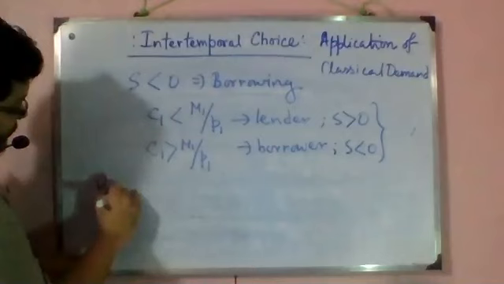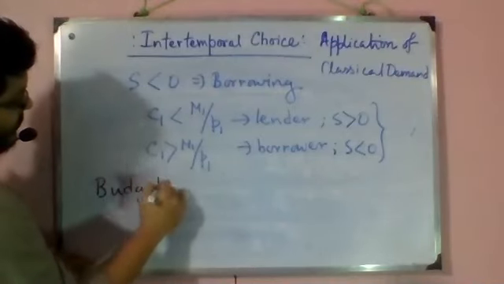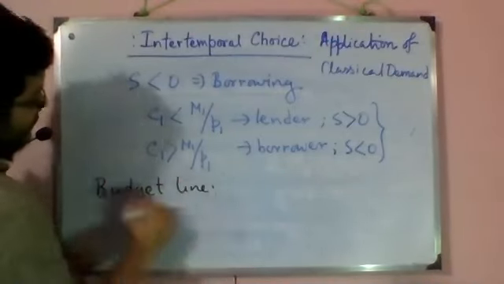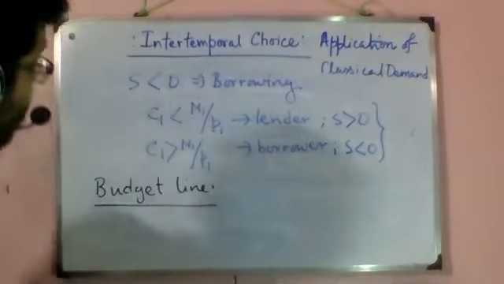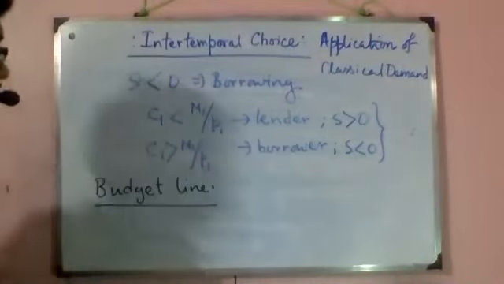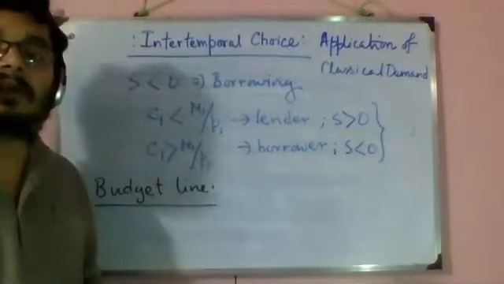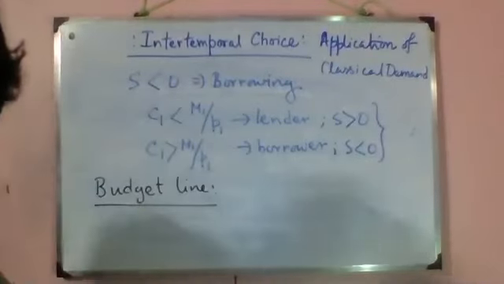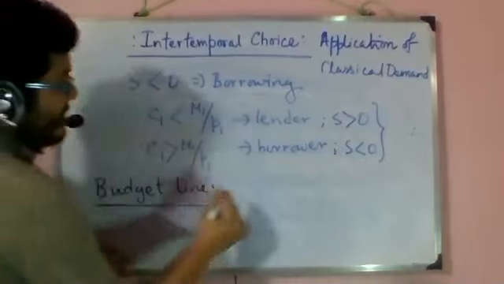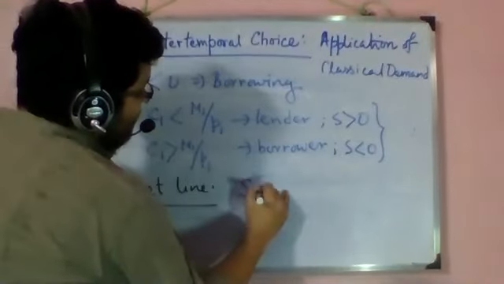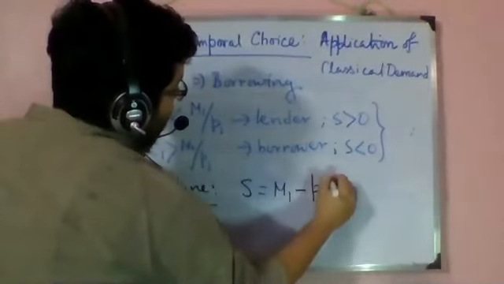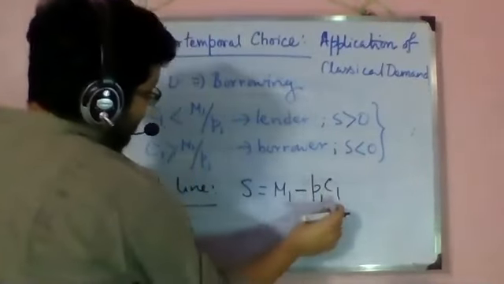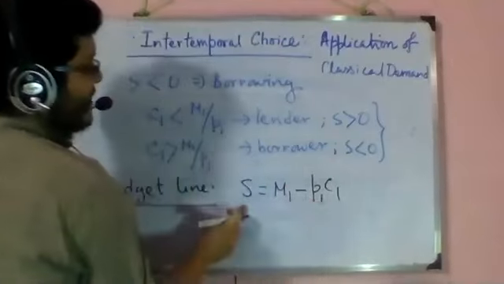Budget line. As we have said, we are going to assume that this person, of whom I am going to construct the budget line, is saving in the first period. So if there is saving in the first period, then S will be equal to M1 minus P1 into C1, right? Expenditure and income. So the gap is savings.